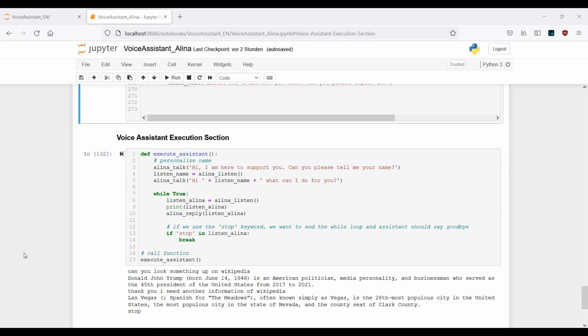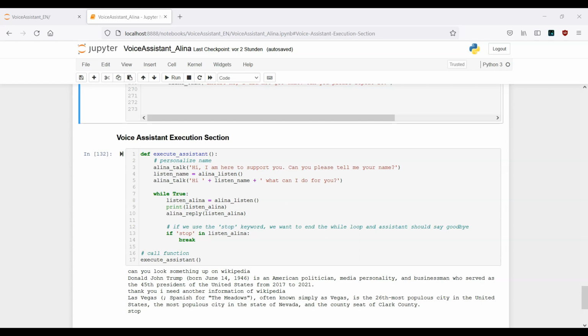Hi everybody, and welcome to part number 12 of the voice assistant tutorial. Now we want to work with the datetime module, and especially we want to ask our assistant what weekday today is and what time it is. Okay, so these two requirements are included in the datetime module.